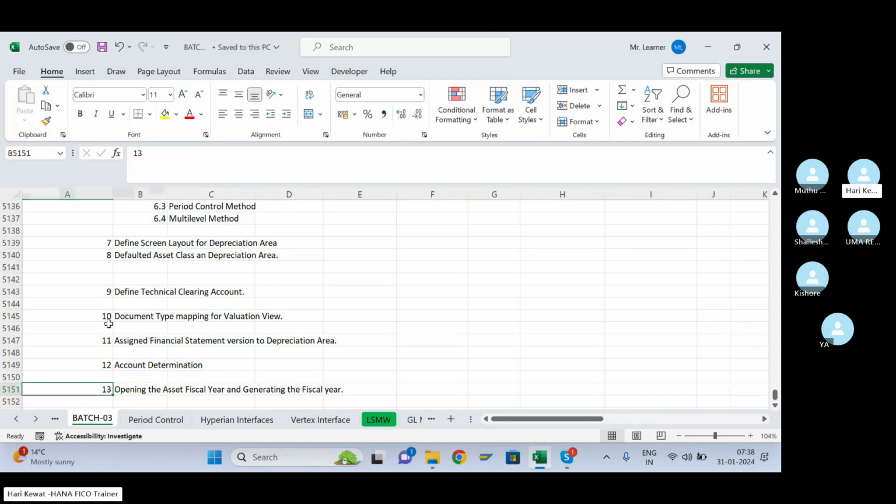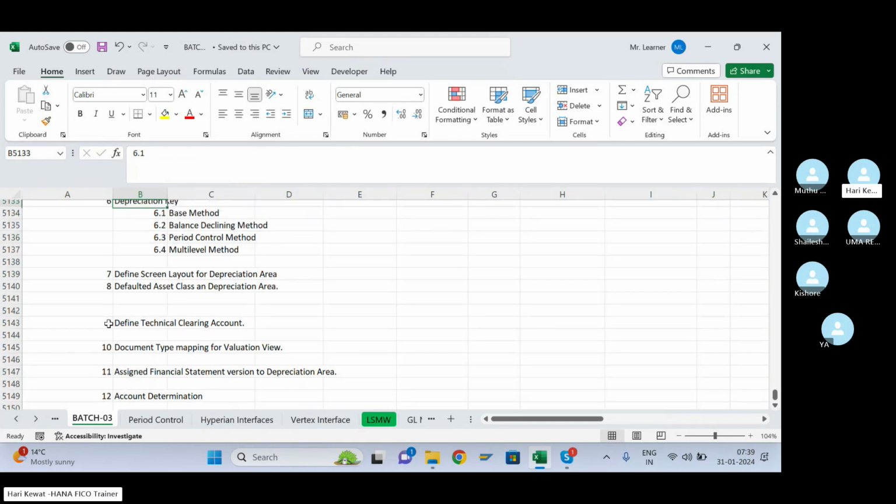So from a configuration point of view, these are some basic things we saw. Other things we have also seen, like if I'm purchasing an asset with quantity, in which depreciation area should that quantity be updated: for the zero year, for the non-leading ledger, or for the leading ledger. That part I have also taught you. I told you the difference between ECC and S4 HANA for that point also. So I've taught you many other points. These are the important points.